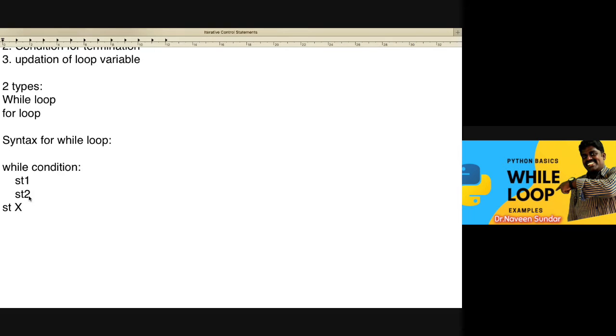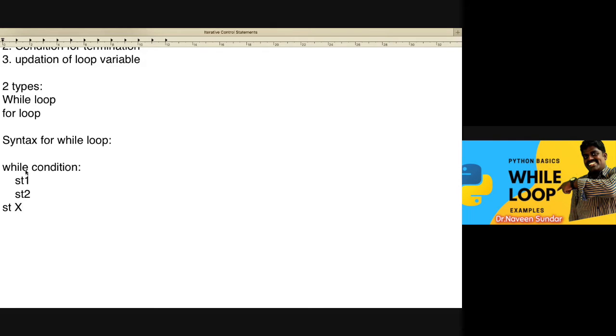Normally we don't simply say block of statements; we can say these are the block of the while loop. These statements will be executed until the condition is true. Once the condition becomes false, it will come out of this loop. Got my point? That is the meaning of while.